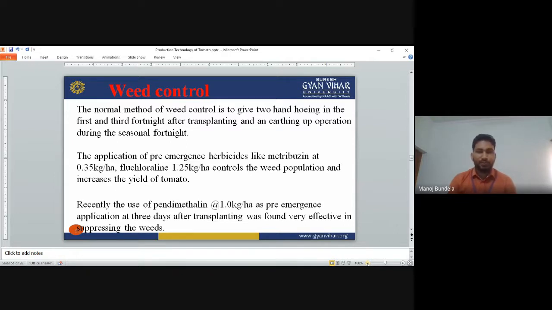Recently, the use of pendimethalin 1 kg per hectare as a pre-emergence application 3 days after transplanting was found very effective in suppression of the weeds. It is used as a pre-emergence application 3 days after transplanting.